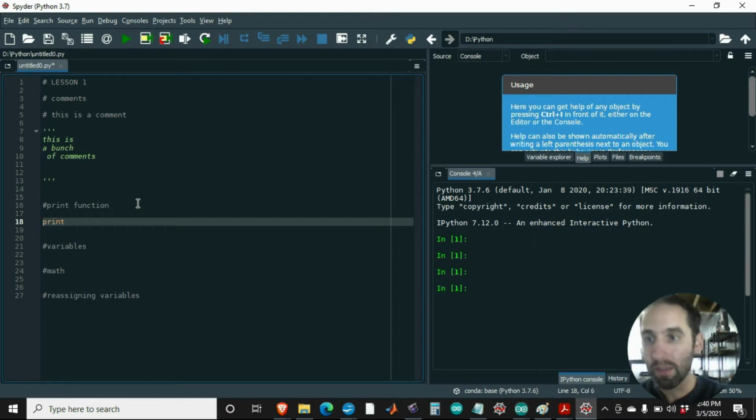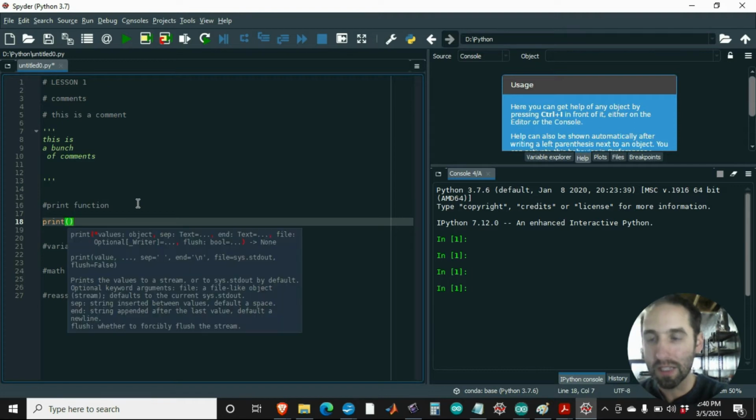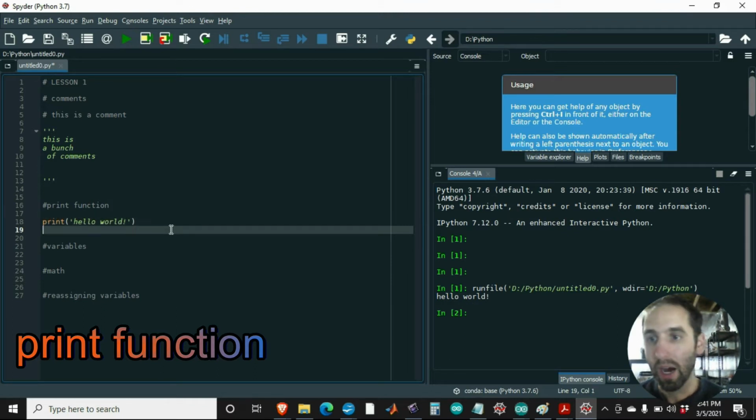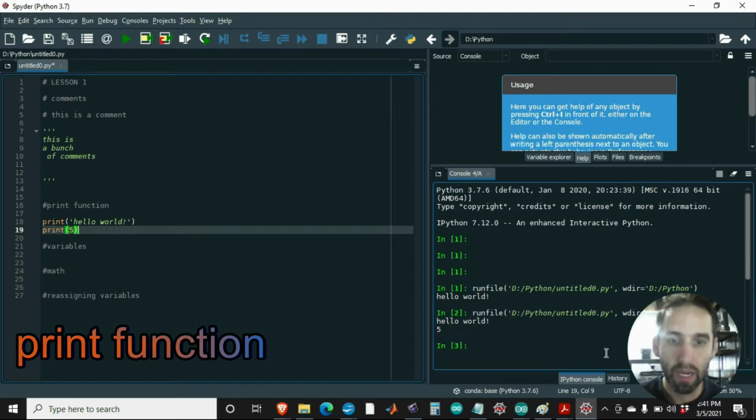So print is the most common function, and what I'm going to do is just type in hello world. And I'm going to click this. This is the run button here. And you're going to see down in this window that what I just wrote, this is called a string, shows up. I could also do print 5, just put an integer in there. And then I can run it again, and I get hello world 5.